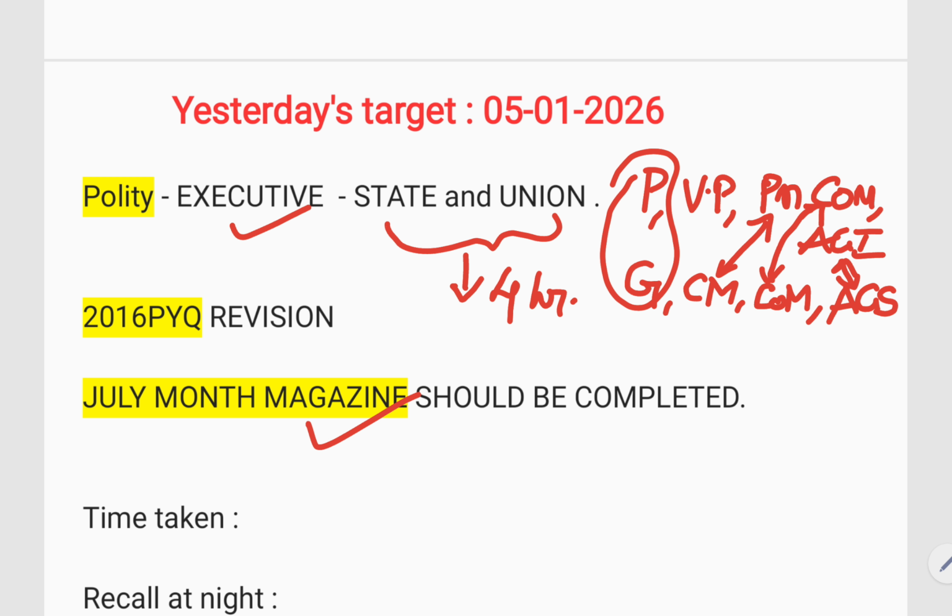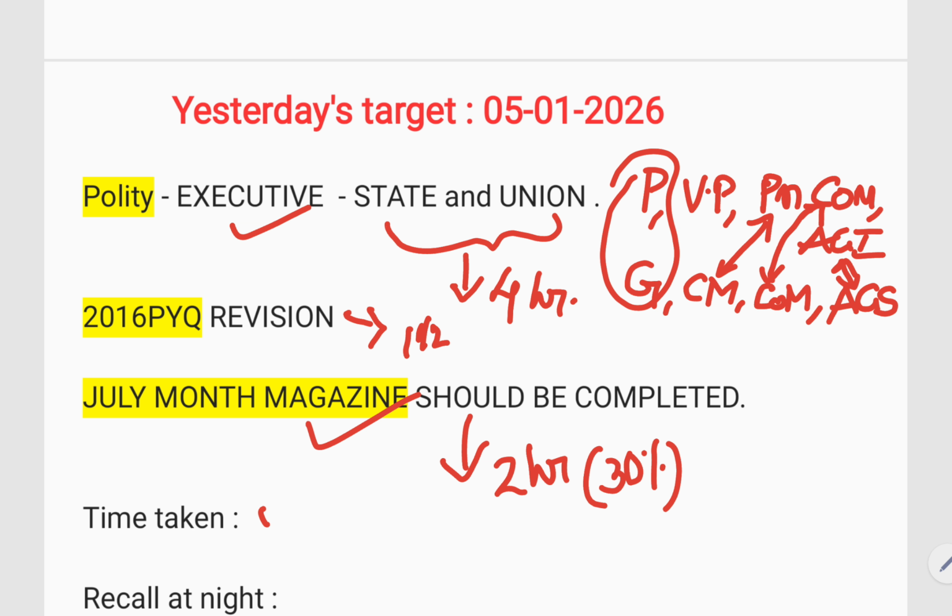It took me about 2 hours to complete the remaining portion, about 30% of the magazine. And the 2016 revision took me around 1.5 hours to understand what type of questions were given and to understand the language of the questions. So, time taken we have discussed.